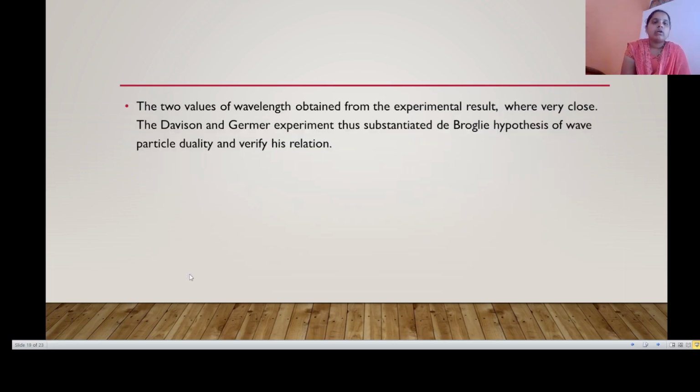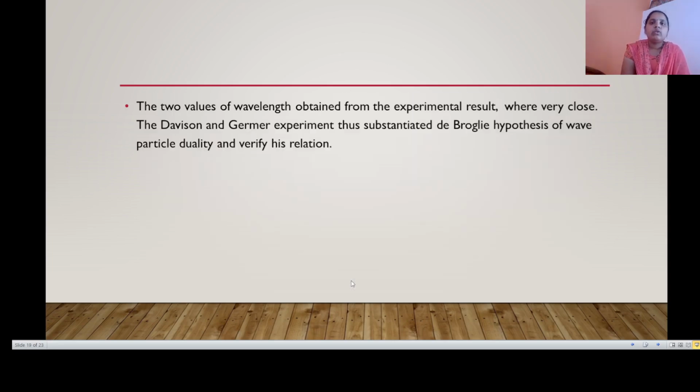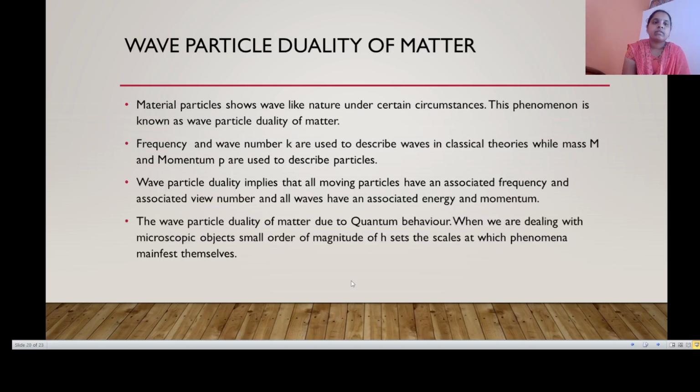The two values of wavelength obtained from the experimental results are very close. Here these two values, 0.167 and 0.165 nanometer, are very close. The Davisson and Germer experiment thus sustained the de Broglie hypothesis of wave-particle duality and verified his relation.